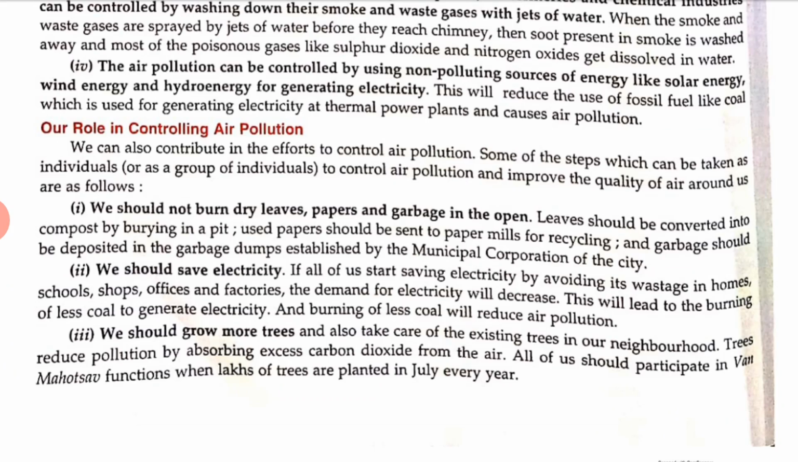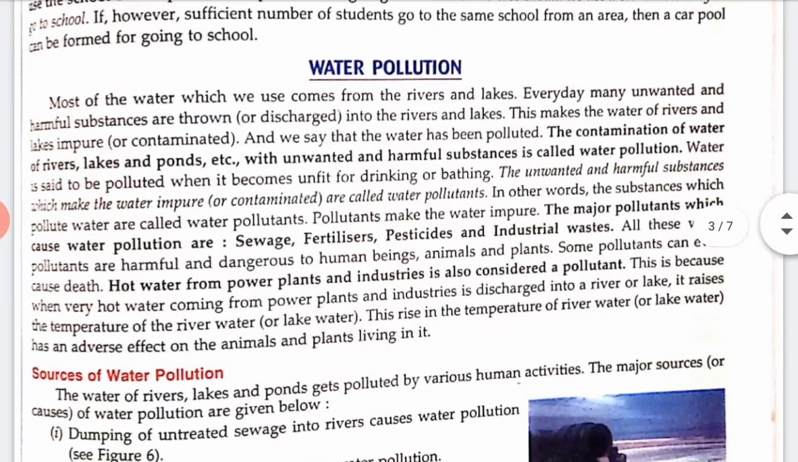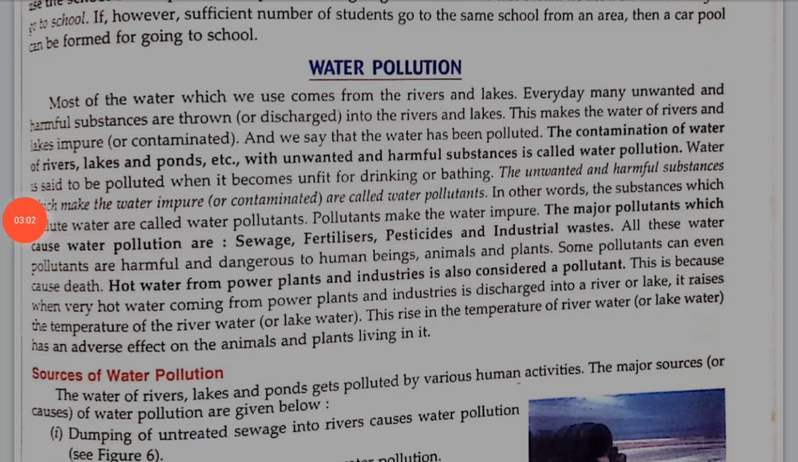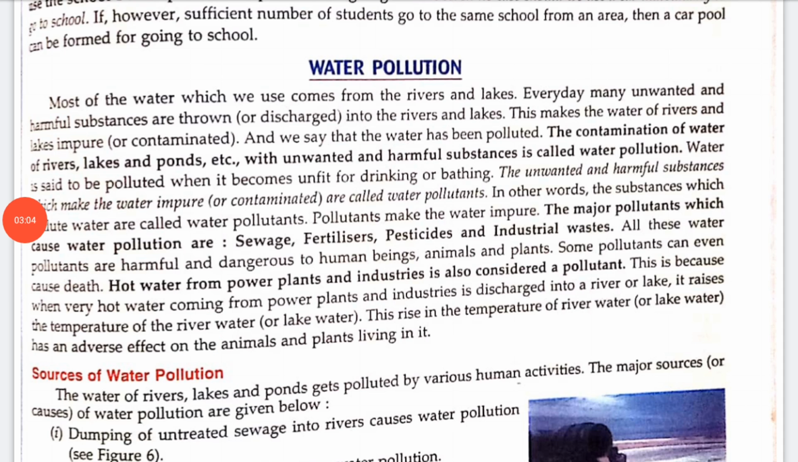So the next topic is water pollution. The contamination of water of rivers, lakes, ponds, etc. with unwanted and harmful substances is called water pollution. So what are the major pollutants? The major pollutants that cause pollution are sewage, fertilizers, pesticides, and industrial waste also. Hot water from power plants and industries is also considered a pollutant.